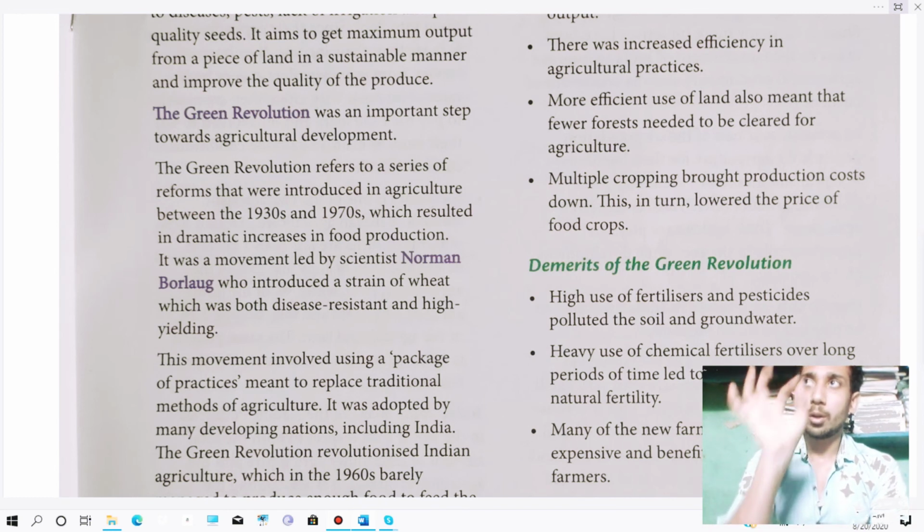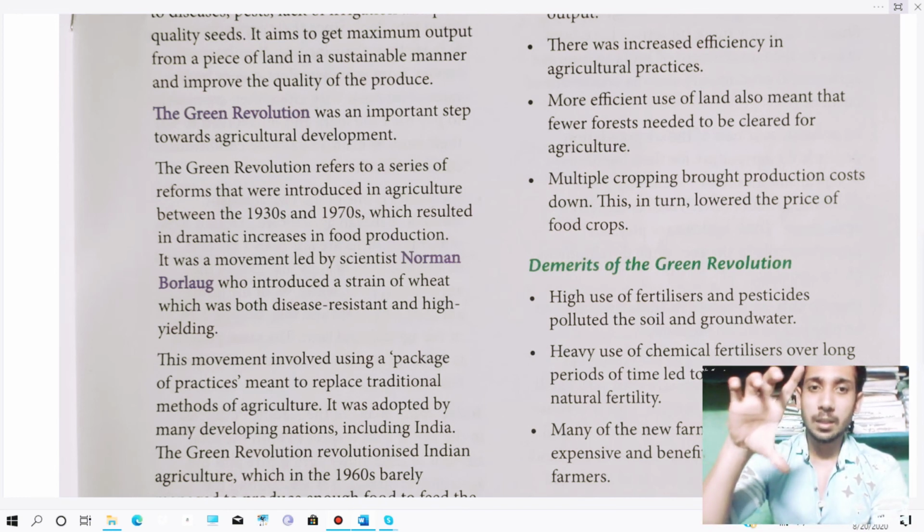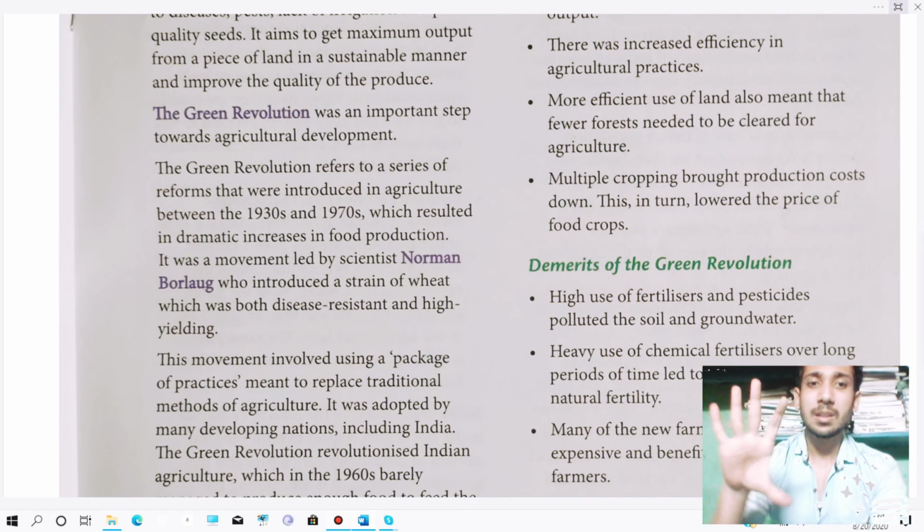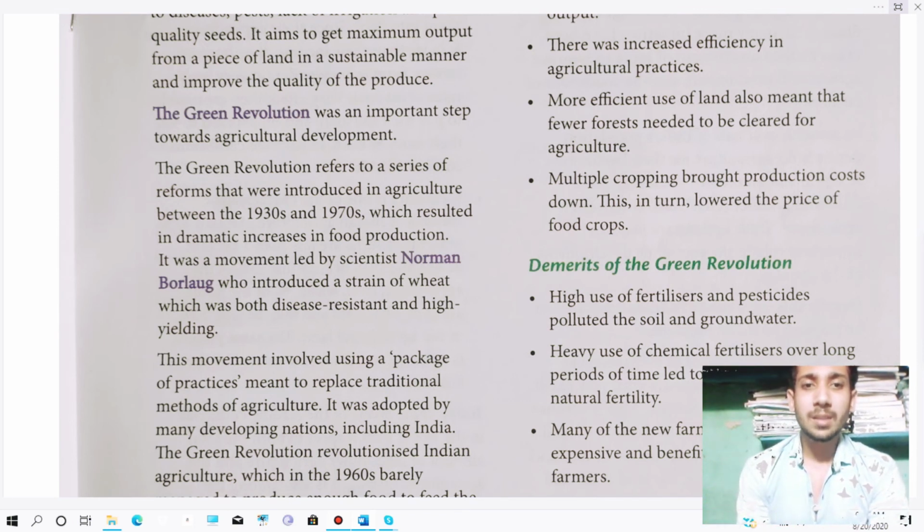A strain means wheat that has been collected in a test tube or something, which was both disease resistant and high yielding. That wheat was disease resistant, meaning it won't be affected by any disease, and the yield is high, meaning the crop production will be high.